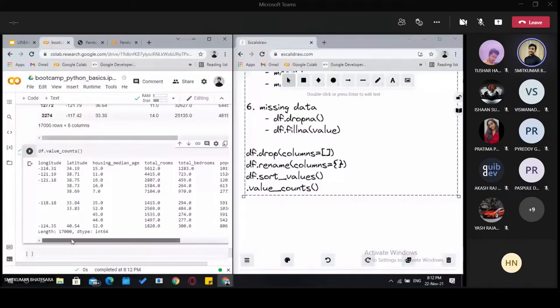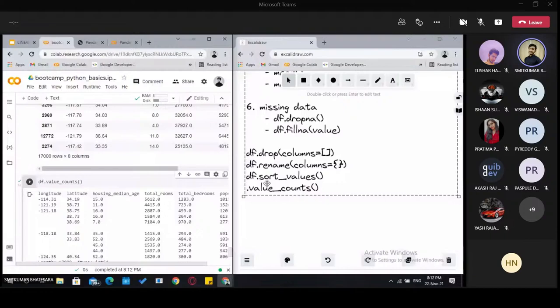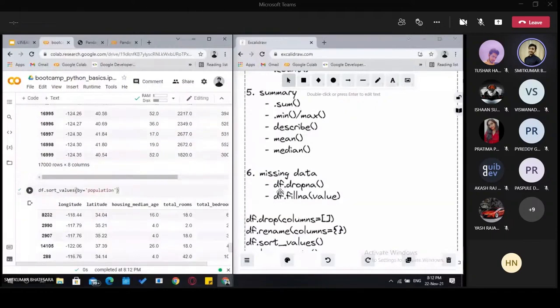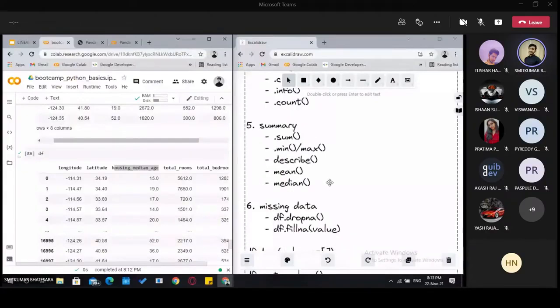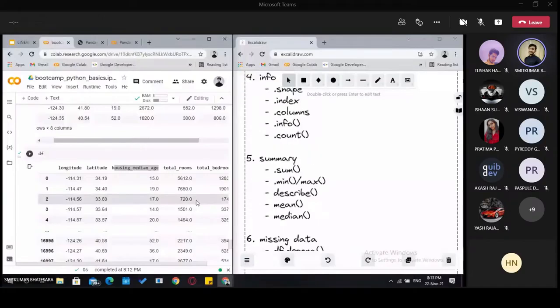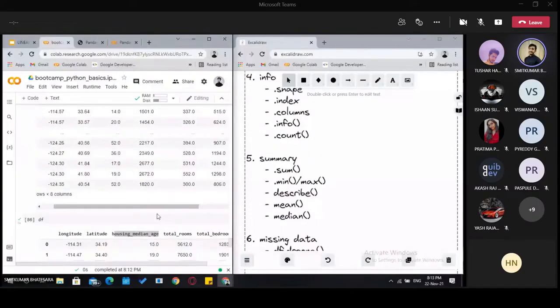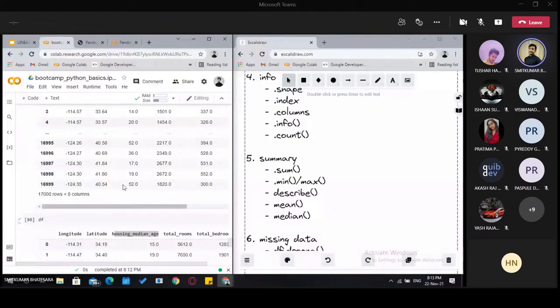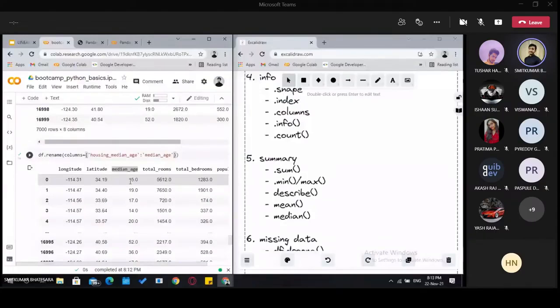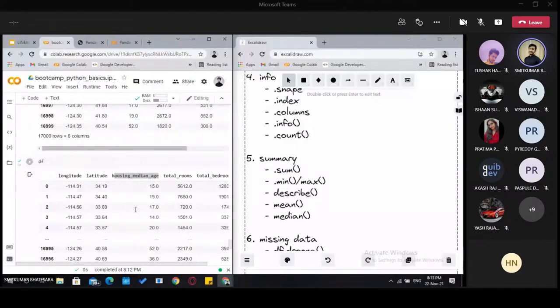Okay, so just for today, I think that's pretty much it. And I think if you understood all these basic operations, then you are good to go with higher learning. There are lots of different functions and you can learn them online or by watching any tutorial, or you can also start with your own database, or if you have any Excel sheet and you want to perform these tasks, this can be done. Okay, so I think for today that's it.